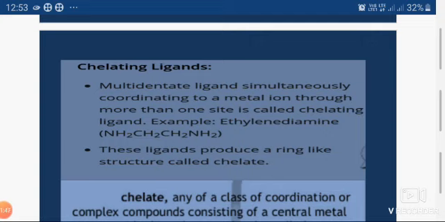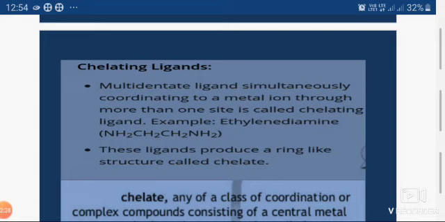Now those ligands which form the chelating complexes or chelates are known as chelating ligands. In simple language, a chelating ligand or chelating agent is a species or multidentate ligand which simultaneously coordinates to a central metal ion through more than one site to form a ring-like structure.